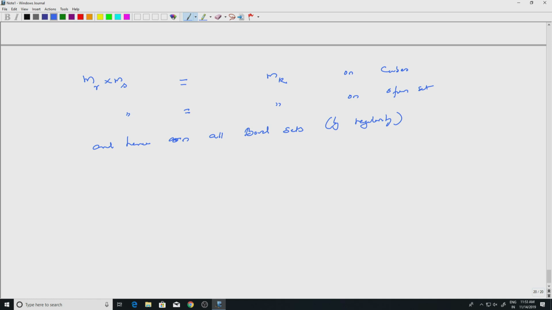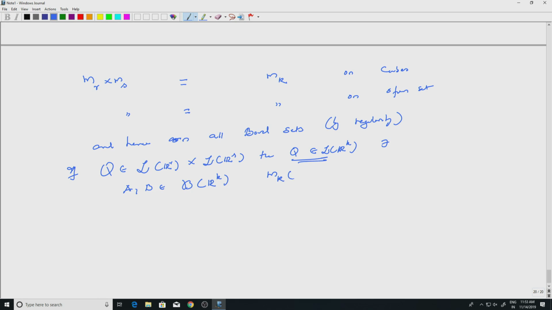And so if I take Q in L(R^r) cross L(R^s), then Q will be in L(R^k), so that we have already seen now. So there exist A and B in the Borel sigma algebra of R^k, because Q is in L(R^k), such that the kth dimensional Lebesgue measure of B minus A is 0, okay, and of course A is contained in Q, contained in B, okay.